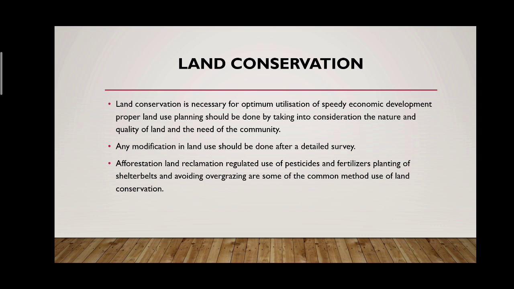Shelter belts such as trees should be planted on the borders of the field so that they stop the velocity of the wind. Avoid overgrazing, so that the animals grazing over the land do not eat plants or grasses in an excessive amount, so that the surface soil does not run away. These are all the common methods to conserve the land. This was all about the land portion.